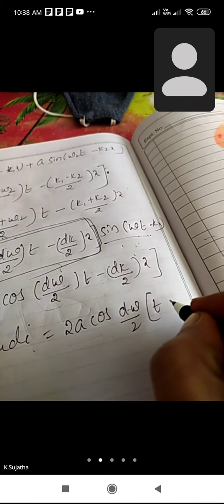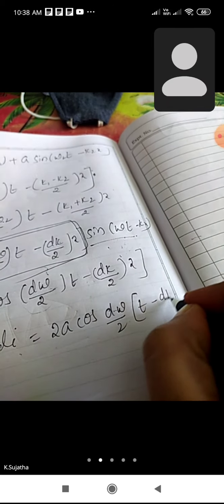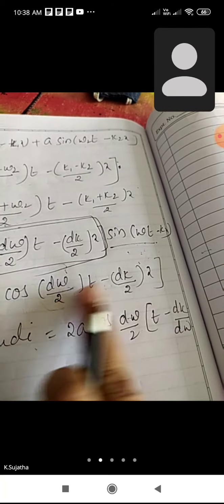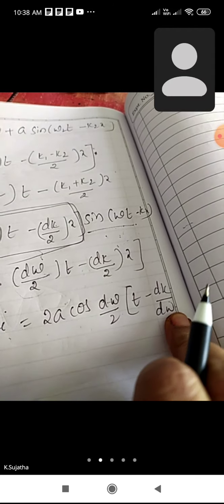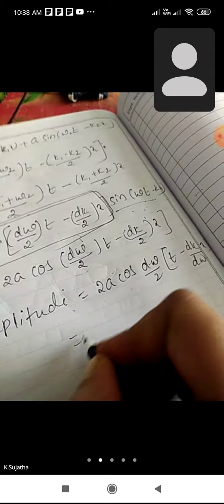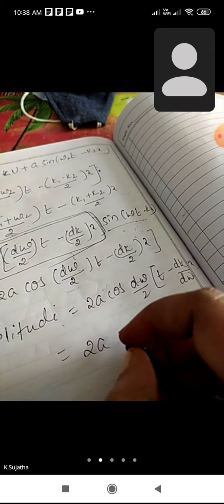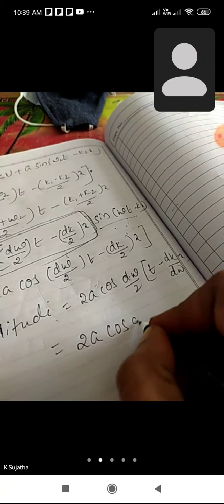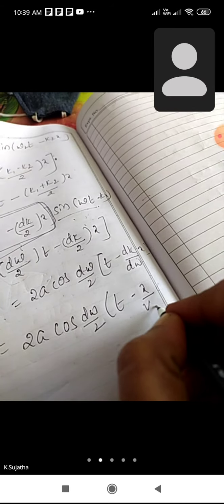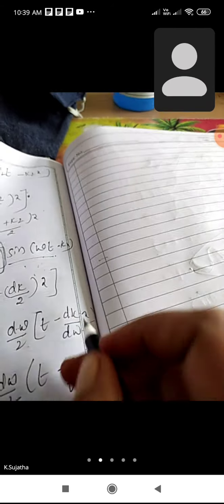Then the remaining term is t minus dk by d omega into x, because the 2 gets cancelled. Then this can be written as 2a into cos of (d omega by 2 into t minus x by vg).